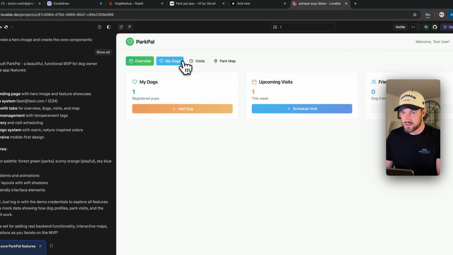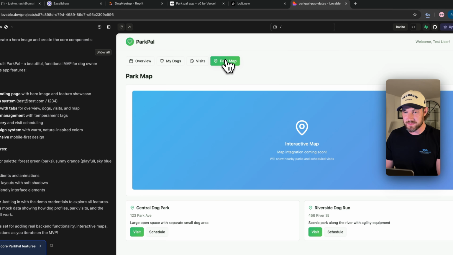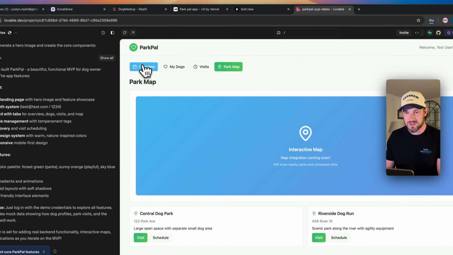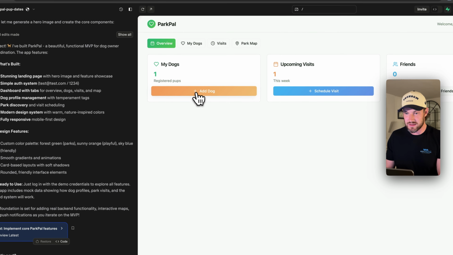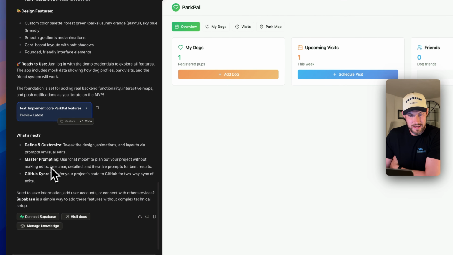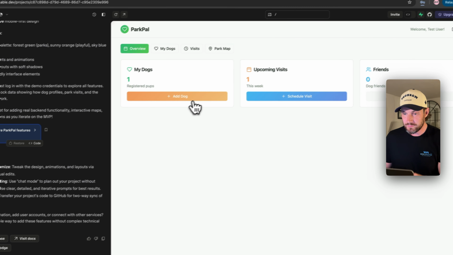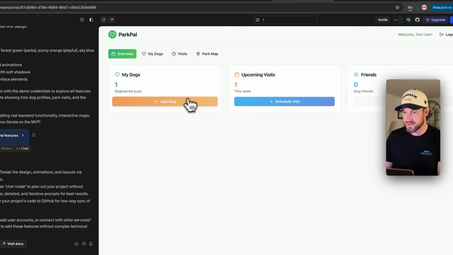And if we switch, look at that, fully responsive. Excellent. My dogs, visits, park map. Again, the interactive map. The map is fully coming soon. So far, I think this design might be the cleanest. It might be my preference. Let's see if I add dog. Oh, it looks like the add dog feature does not work.